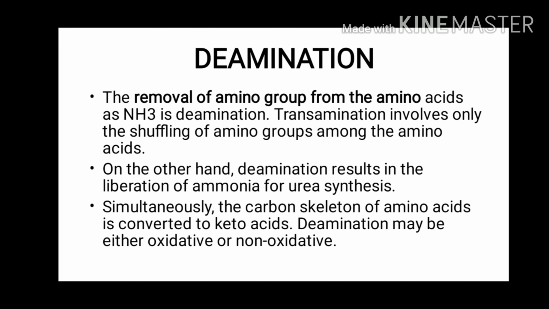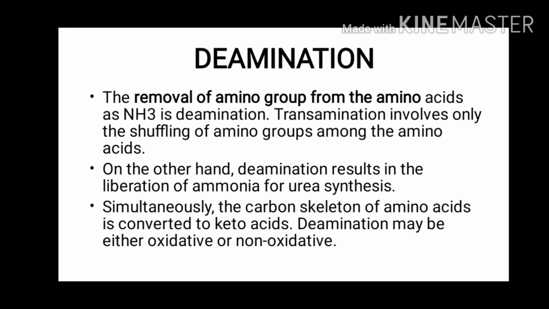Now let us see about the deamination process. In deamination, there is removal of the amino group in the form of ammonia from the amino acid. Earlier in transamination, we have seen that there is only the transfer of amino group between the amino acid and the keto acid. But in deamination, there is removal of the amino group in the form of ammonia, and the ammonia that is liberated during deamination is used in urea synthesis.